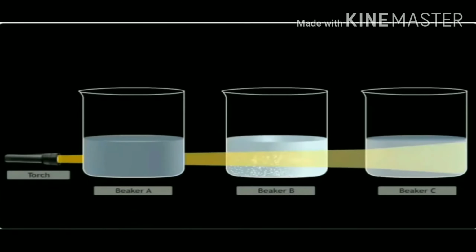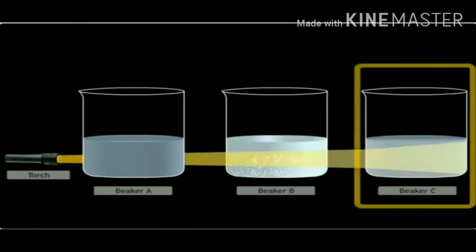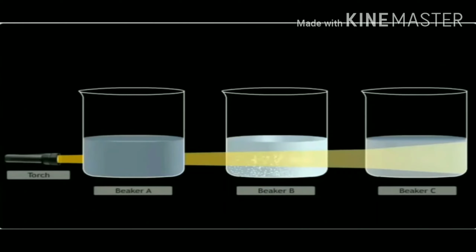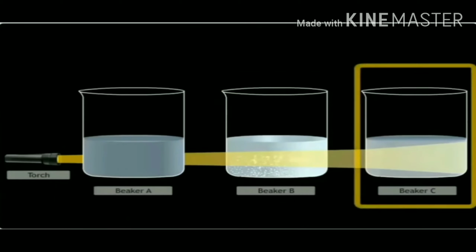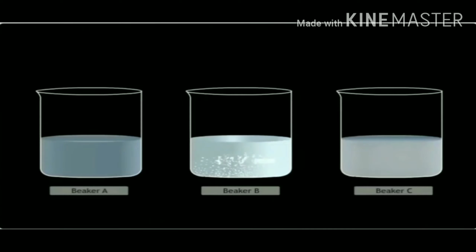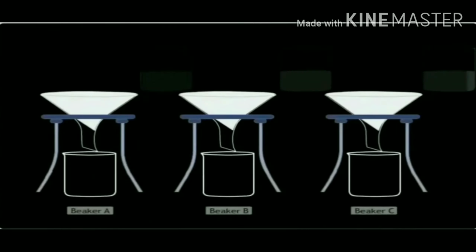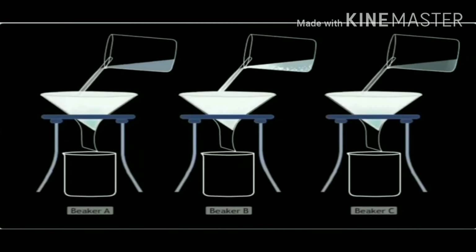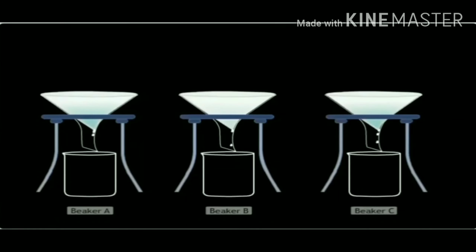Direct a beam of light from a torch through the beakers A, B and C and observe each beaker from the front. The path of light is visible in case of B and C but not in A. Leave the mixtures undisturbed for some time. Now filter each of the mixtures. You will find residue on the filter paper for beaker B.